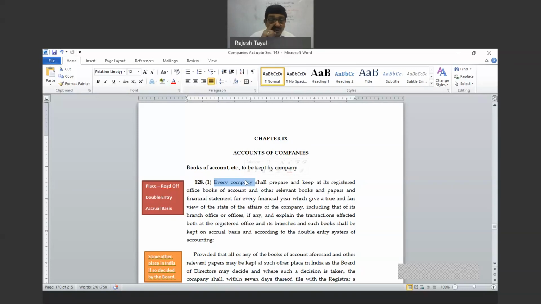Company means which is incorporated under company law in India, under this Act or under a previous Act, shall prepare and keep at the registered office. So here I have already mentioned where the books are required to be kept. Now, before we go into this, read here: books of account and other relevant books and papers. What is the difference between books of account and other relevant books and papers?